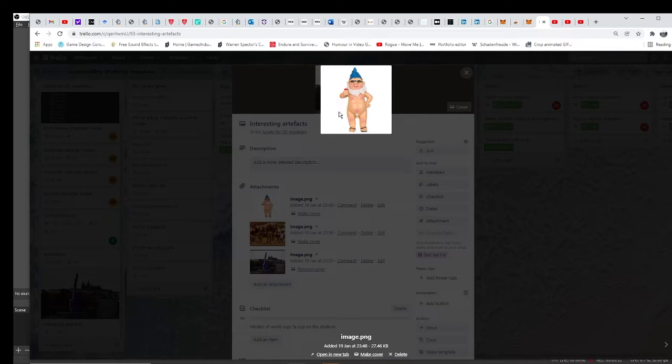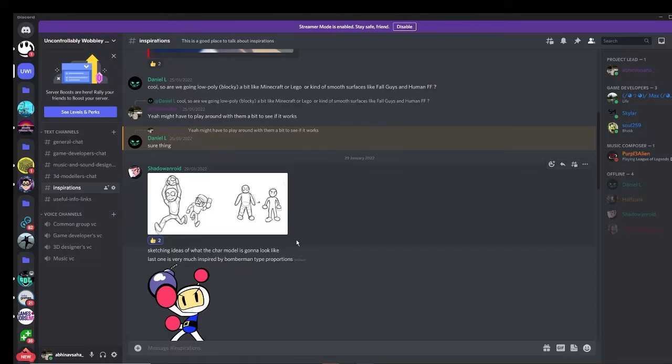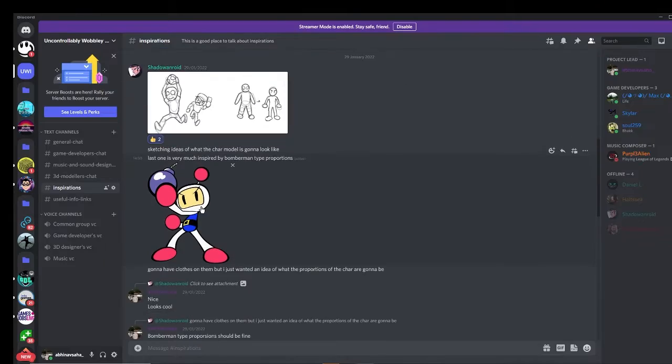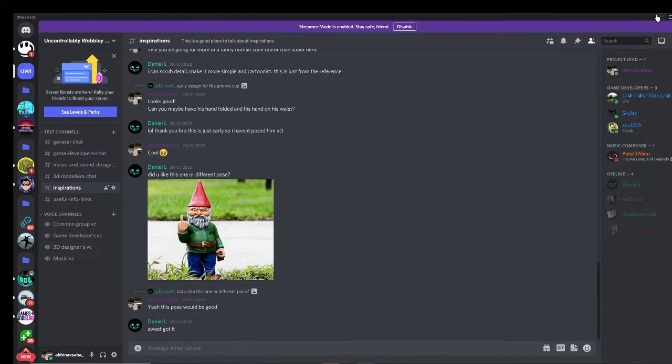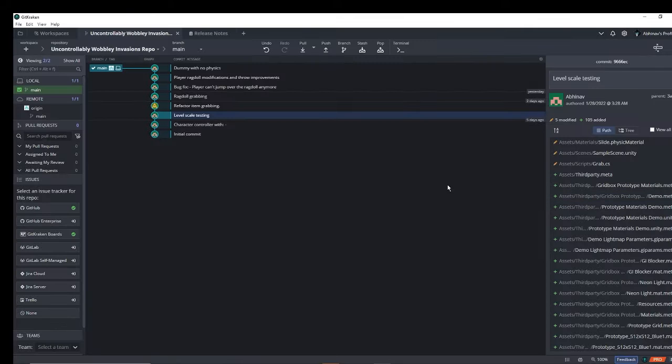As a cup I'm planning to have something funny, and these are the reference images of what the cup could look like. I've also asked the 3D modelers to create some concept art for the game, and there's the reference from Bomberman.